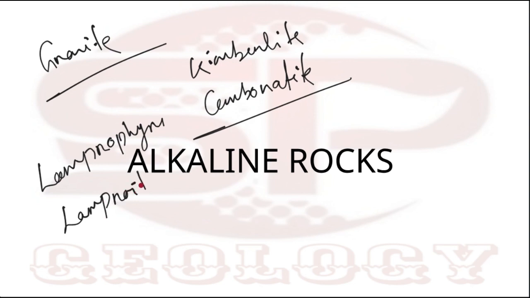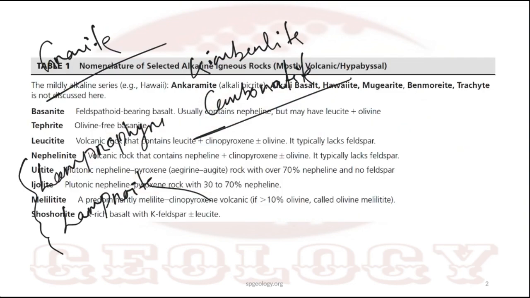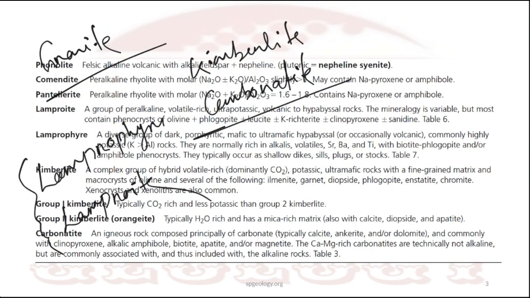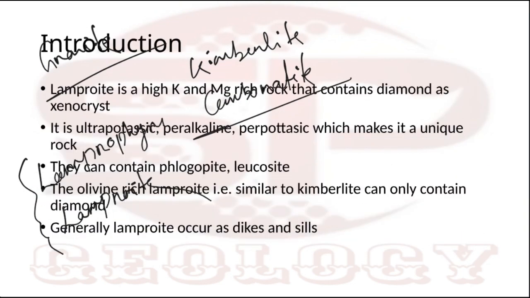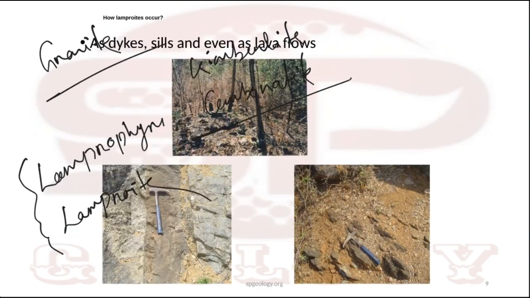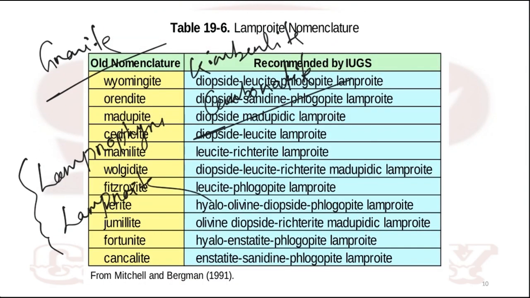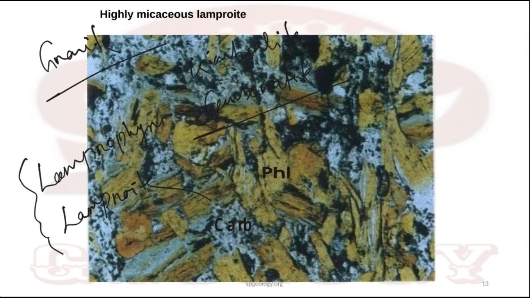Okay, Lamprophyre. Lampros means glistening. Okay, glistening, that means shining, okay. And phyre means porphyry. So glistening porphyries are present in Lamprophyre, so that's why it is called Lamprophyre.